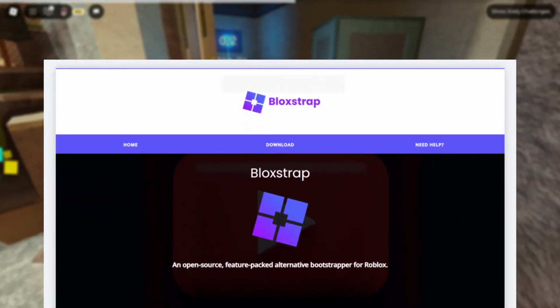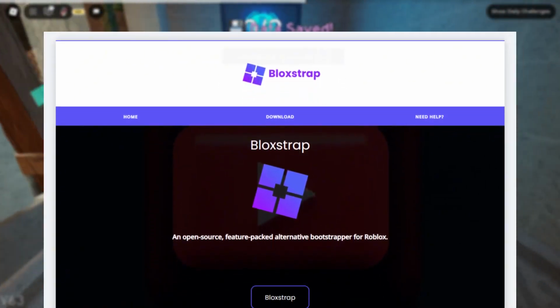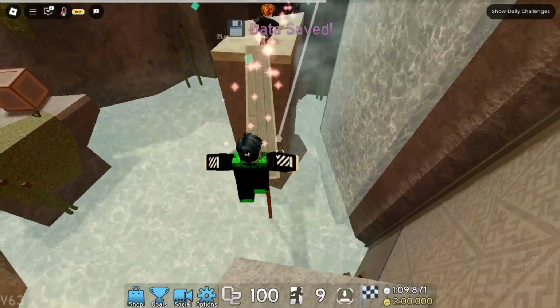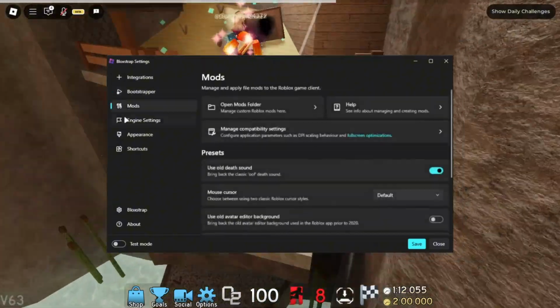Luckily, we can still restore it back using Bloxstrap, which is, by the way, a great third-party app, and I absolutely recommend checking it out as it has other cool features.